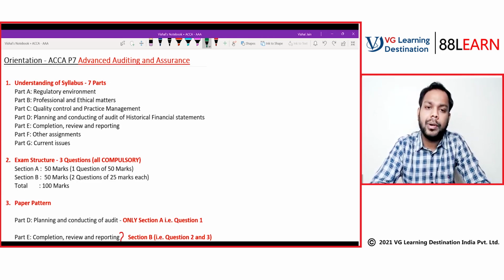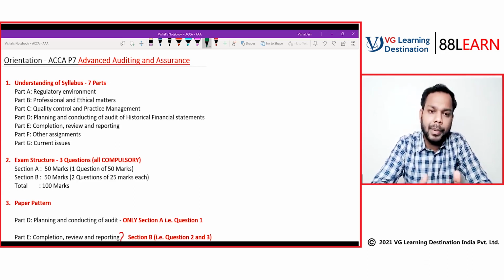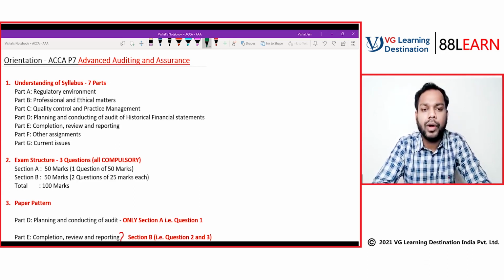In this we'll be discussing the professional behavior or professional code of conduct that a member of ACCA should abide by, and what the ethical guidelines are. All those things we'll be studying in part B.